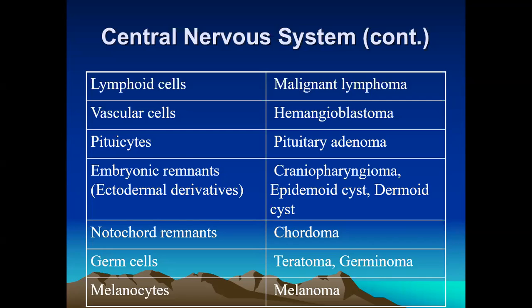So these are the tumors arising from an epidermoid cyst and a dermoid cyst. These are tumors arising from embryonic cells. The tumor arising from the notochordal tissue is also called a chordoma. Other tumors arise from germ cells, such as teratomas, and also germinomas, and mature teratomas. Tumors from melanocytes are called melanoma.